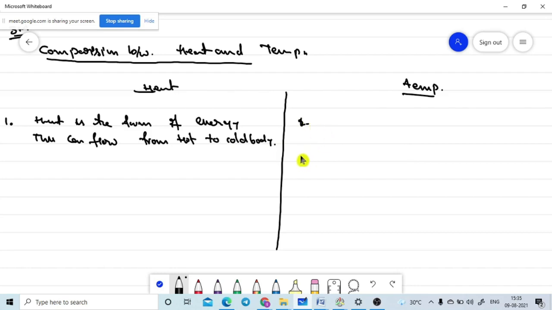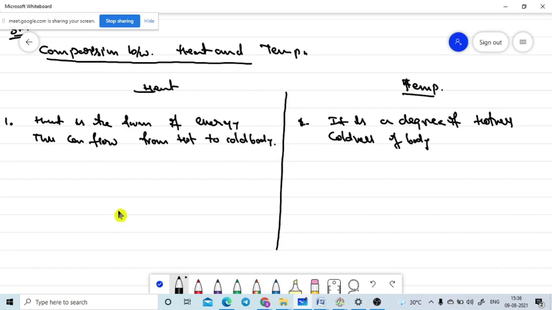Temperature is the degree of hotness or coldness of the body. How much heat is there inside the body, how much cold is there inside the body, then which parameter can we measure? The temperature parameter we can measure.